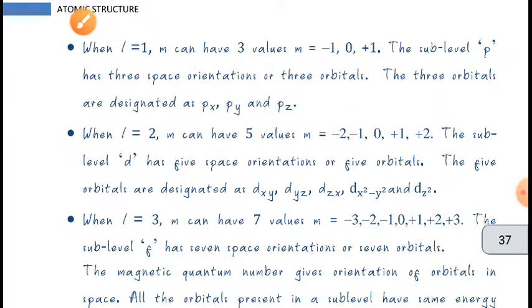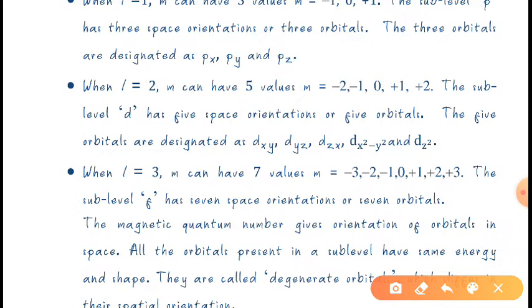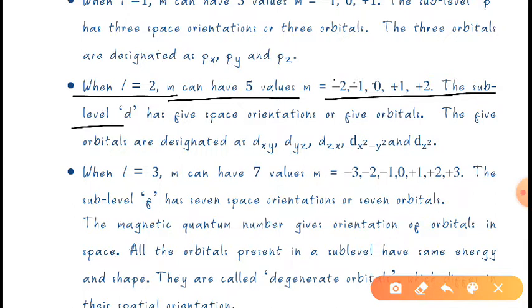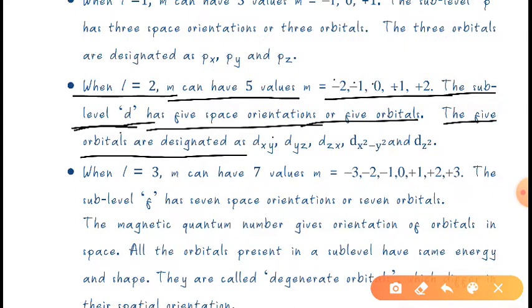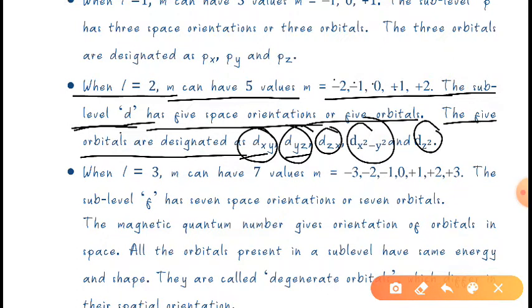Now next, when l is equal to 2, then m can have 5 values, from -2 to +2, as you can see, 1 2 3 4 5 values, and the subshell is d, and has 5 space orientations, or 5 orbitals. The 5 orbitals are designated as dxy, dyz, dzx, dx²-y², and dz², okay.